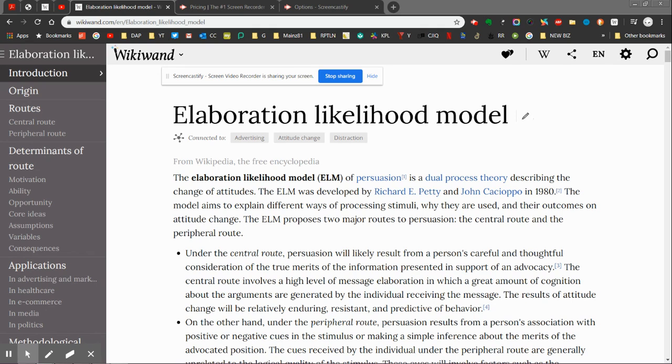Describing changes of attitudes. ELM was developed by Richard Petty and John Cacioppo in the 1980s. The model aims to explain different ways of processing stimulus, so information, why they're used, and what outcome they have on attitude change. ELM proposes two major routes to persuasion, a central route and a peripheral route. So basically saying, okay, what kind of information you're exposed to actually changes how you think about things. And what this is saying is that's not a complicated enough question. There's actually two different routes that this happens.